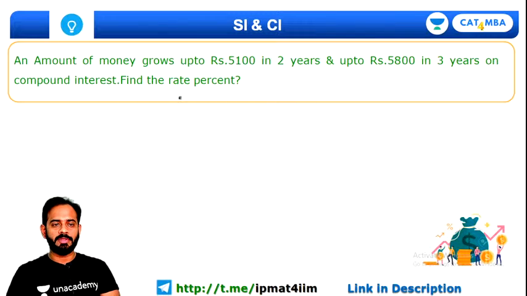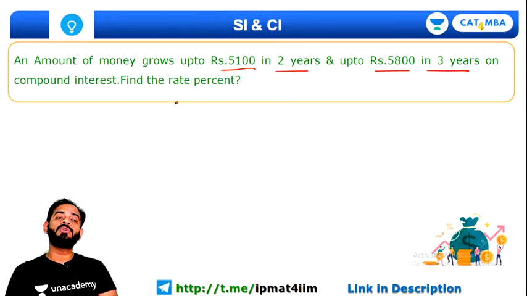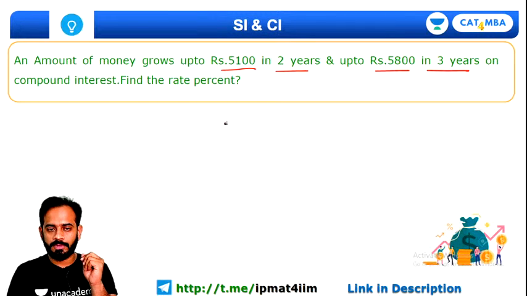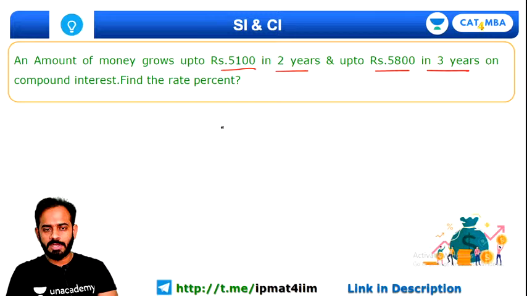Okay guys, chalo. An amount of money grows up to 5100 in 2 years and up to 5800 in 3 years on compound interest. Find the rate of interest. Now just try to understand one thing. Okay, 5100, this was the amount. First of all, I'll quickly explain how to approach this question. Principal multiplied by 1 point